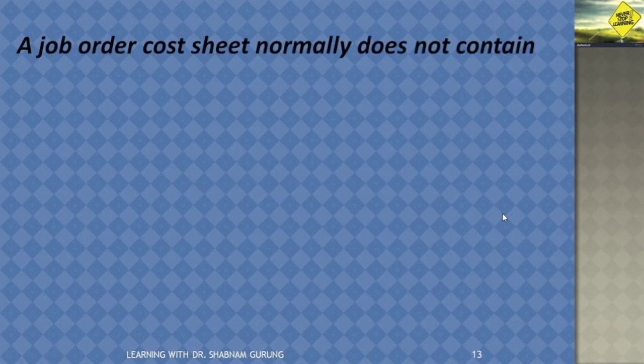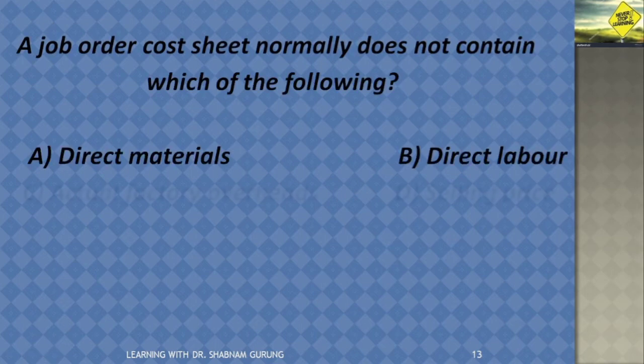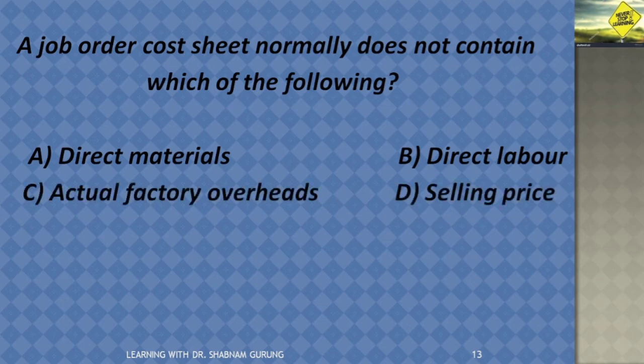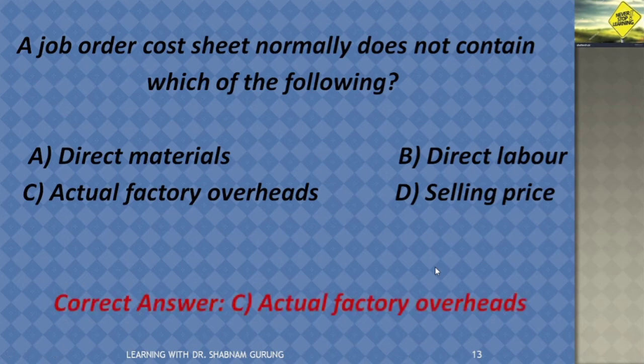A job order cost sheet normally does not contain which of the following: direct material, direct labor, actual factory overhead, and selling price. And the correct answer is job order cost sheet doesn't contain actual factory overhead incurred by the production unit.